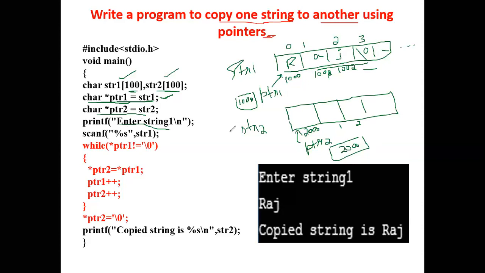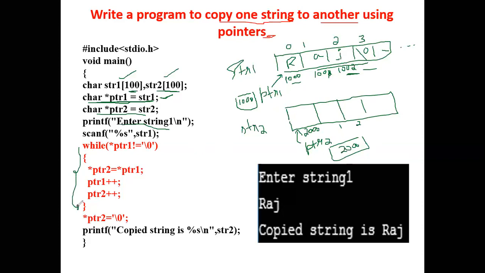So how do we copy? We have to increment our pointer from 1000 to 1002. From here to here, I have to increment my pointer. Same way when I'm copying, my pointer ptr2 is pointing to 2000. After copying R, I have to increment that pointer by 1 to copy A, correct? After that, I have to increment my pointer by 2 to copy J, and so on it will continue. For that, I can make use of any one of the loops: while, do while, or for loop.